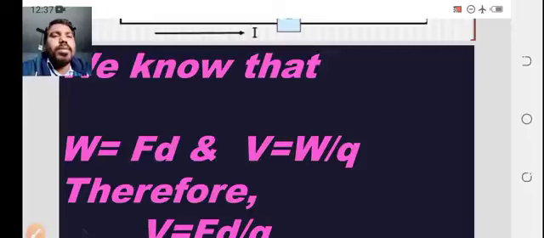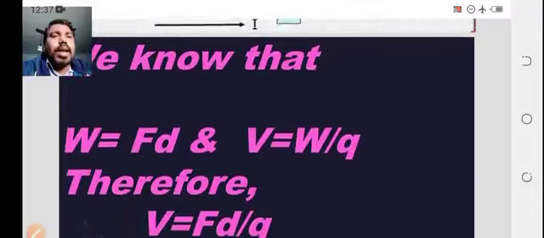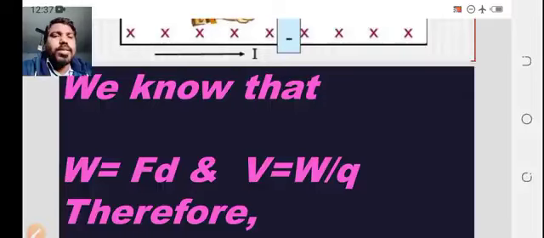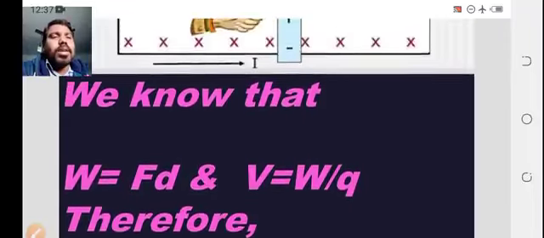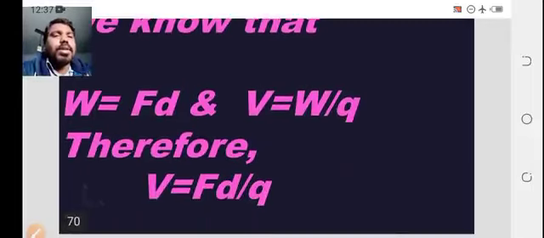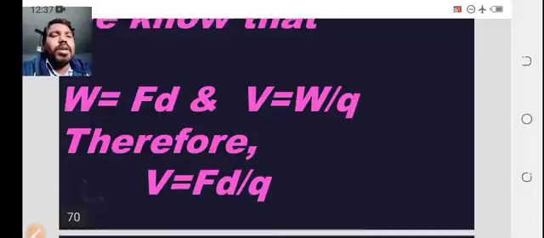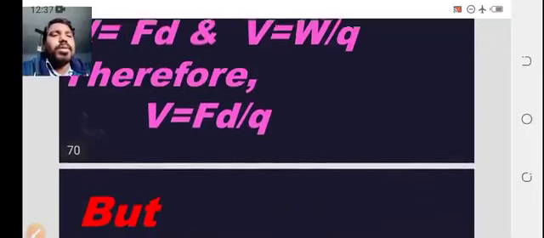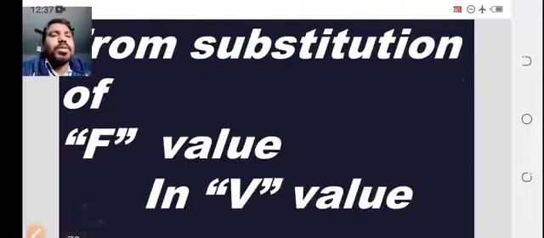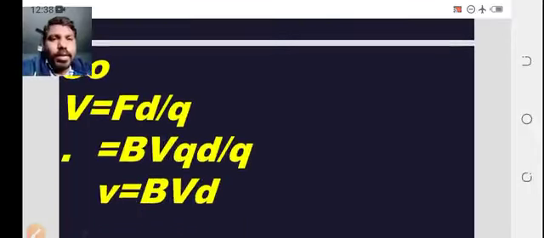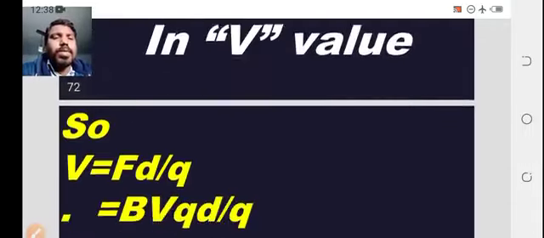We know from the work-energy concept that work is force times distance, W equal to F and D. V equal to W by Q, therefore V equal to FD by Q. From the Lorentz force, F equal to QVB. Substituting the value of F, we simplify.